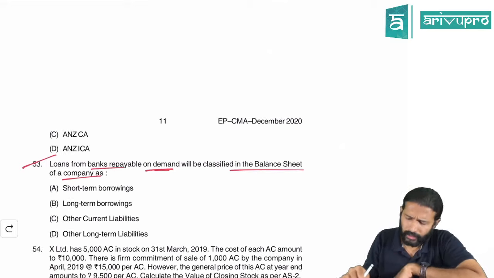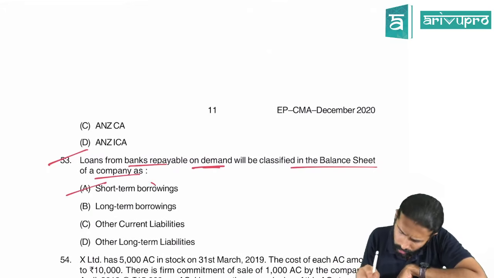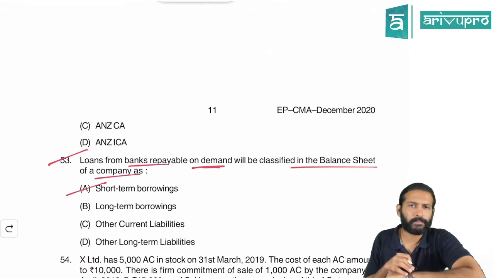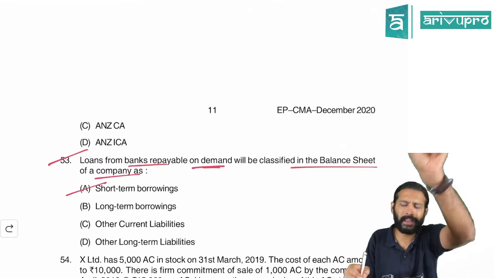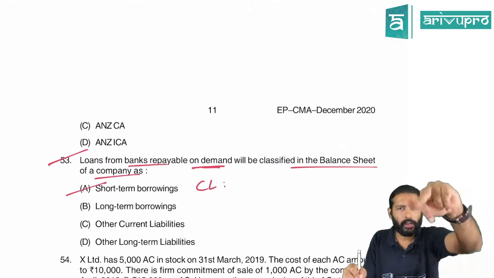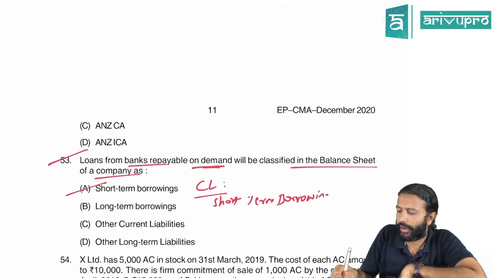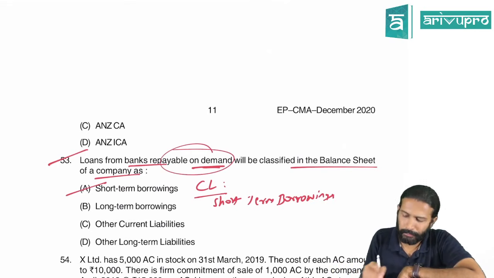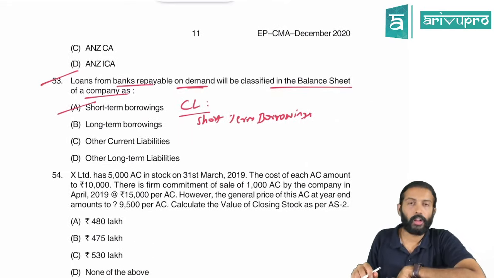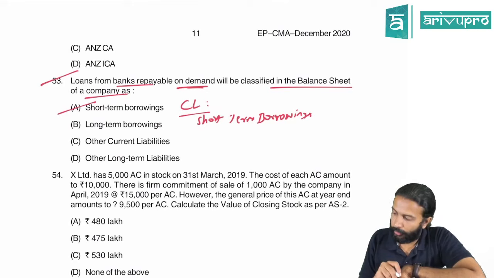This is a borrowing, right? You have taken a loan from the bank. So it has to be what? A short-term borrowing only. So it will be shown under the main heading current liability. Under current liability, there is something known as short-term borrowings. There you will show these on-demand loans. Okay, so A for alpha is this.